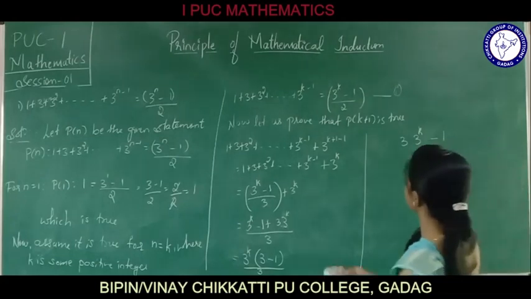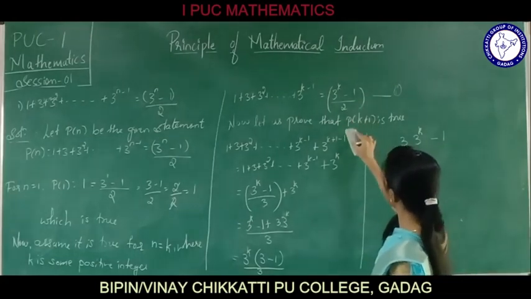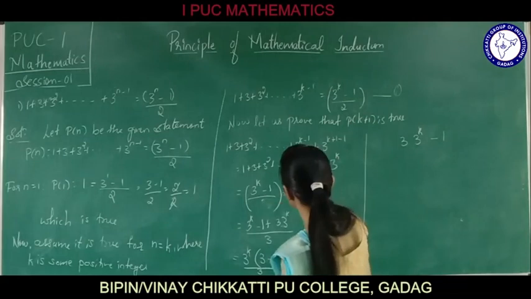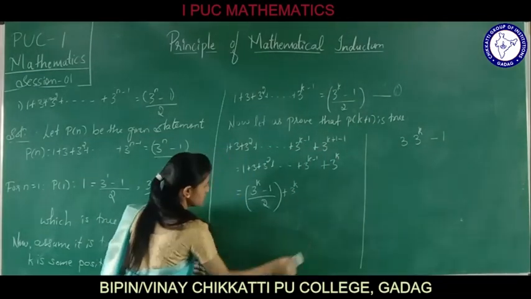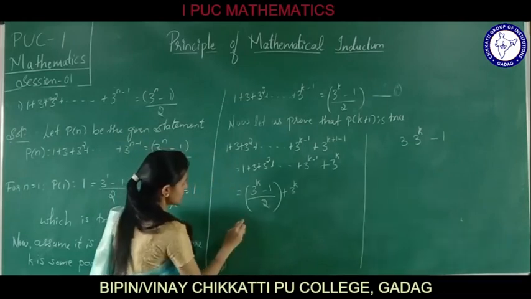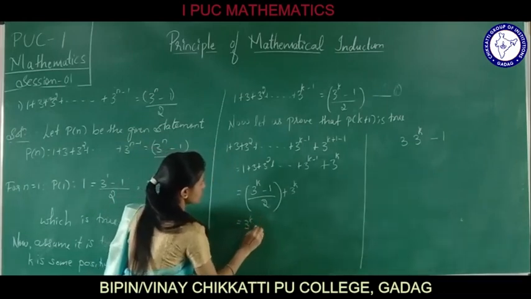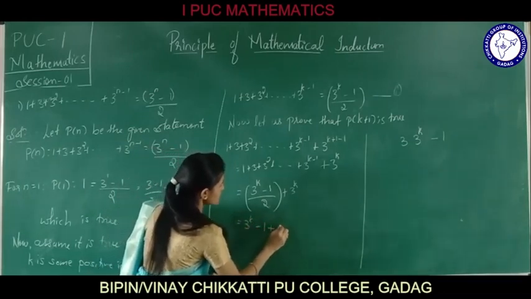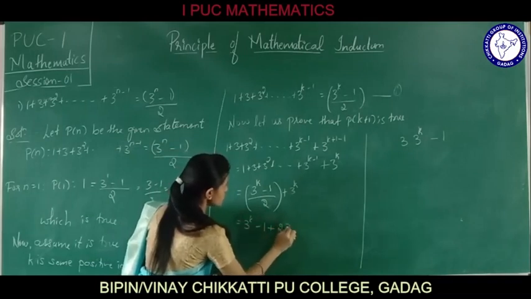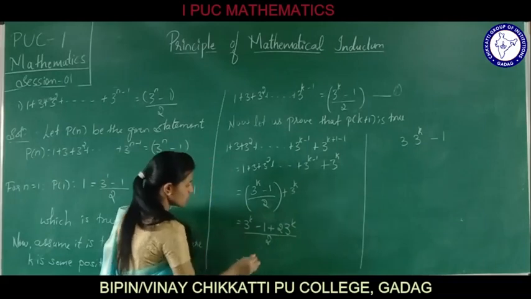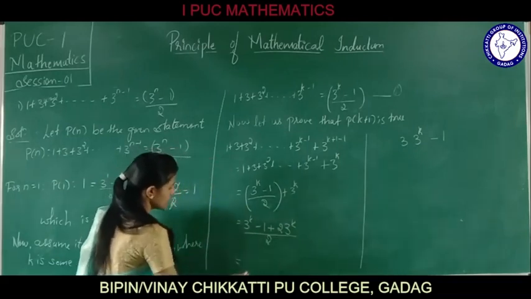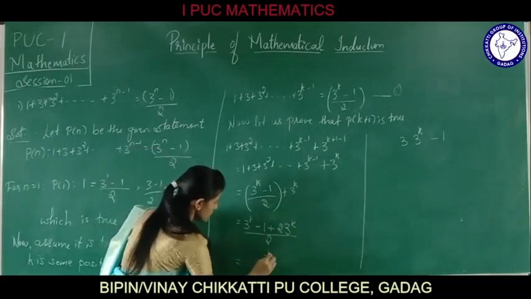Oh, wait, it is 2 here. 3 raised to k by 2, first taking the LCM, 3 raised to k minus 1 plus 2 into 3 raised to k by 2. Take out common, that is 3 raised to k will be common.